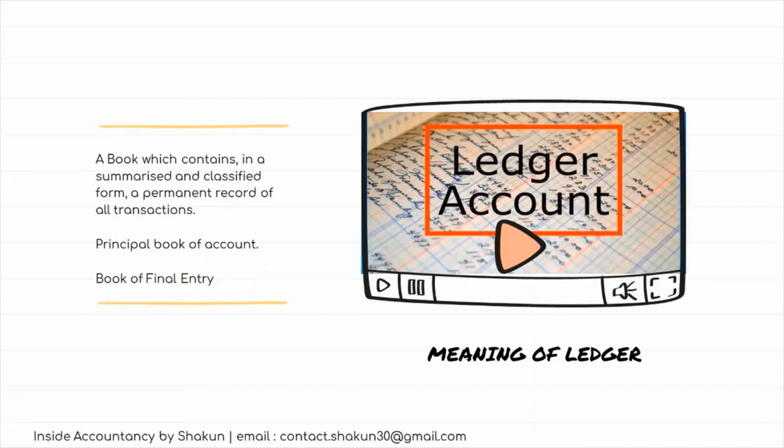Basically, ledger is a master record of all the accounts in a business. Under one head only, all the information relating to that particular head is shown in the ledger account. It basically summarizes the effect of all the transactions on assets, liabilities, capital, incomes, and expenditures.